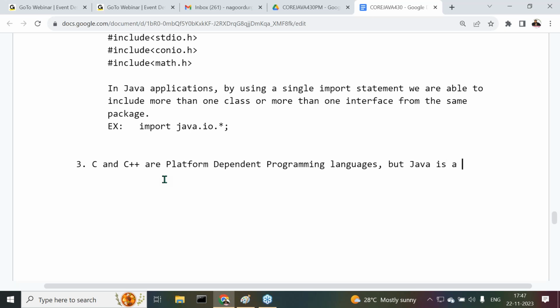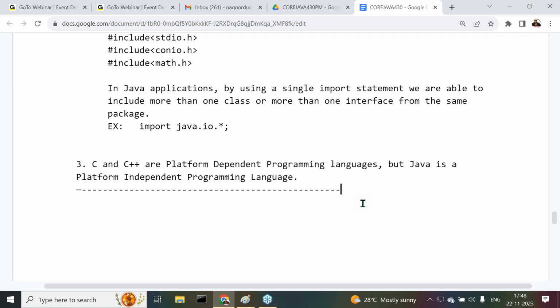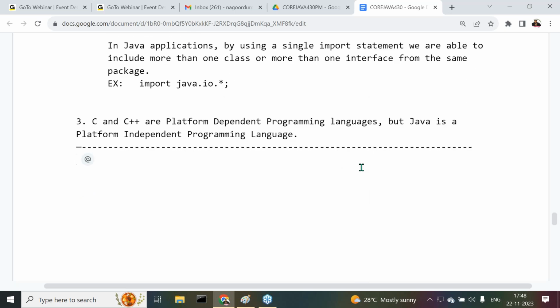But Java is a platform independent programming language. Come again, what was the point I said to you? C and C++ are what? Platform dependent programming languages, but Java is what? Platform independent programming language.